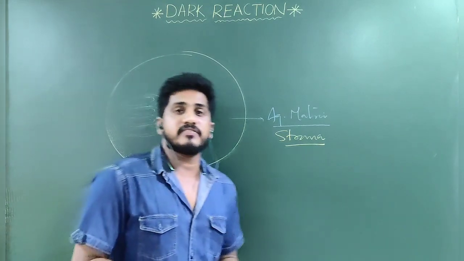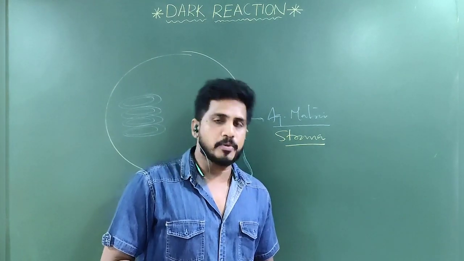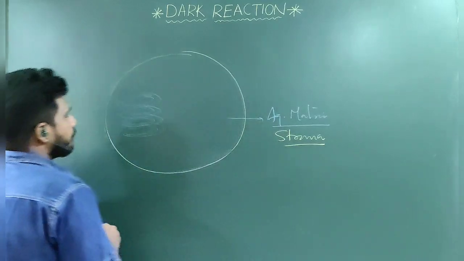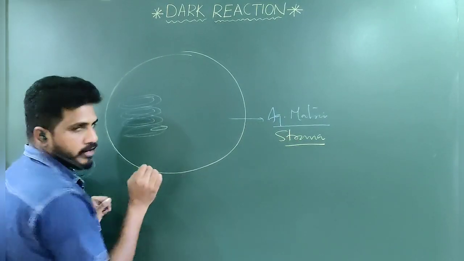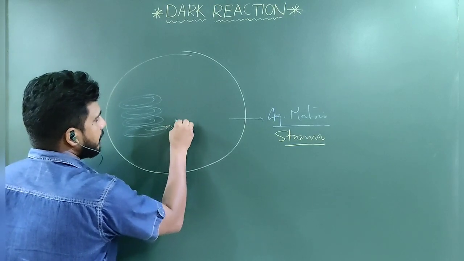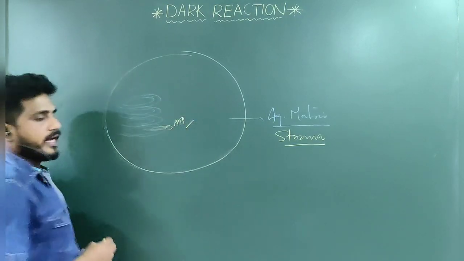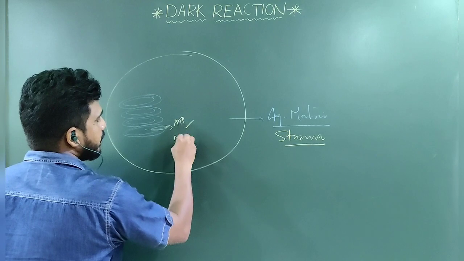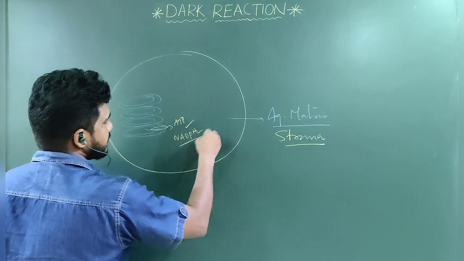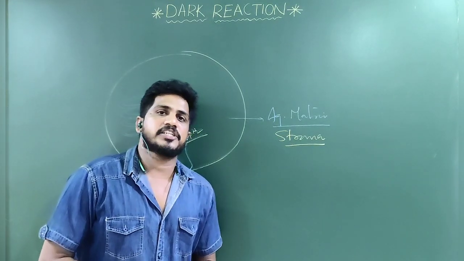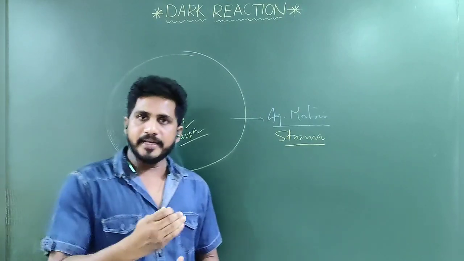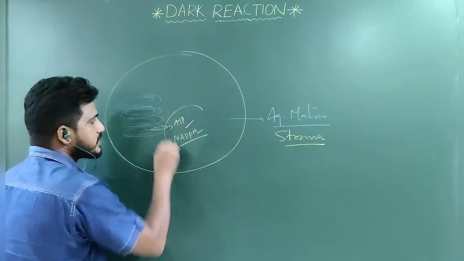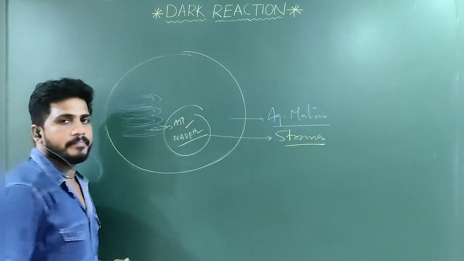In the very last class we discussed the chemiosmotic hypothesis, in which ATP is synthesized by the F1, F0 particles, and in non-cyclic photophosphorylation, NADPH2 is synthesized. Means, the light reaction provides ATP and NADPH2 inside the stroma.